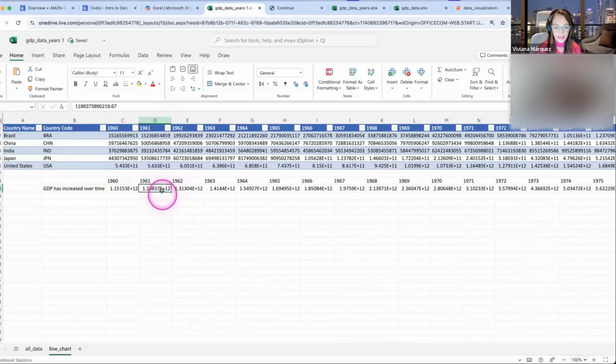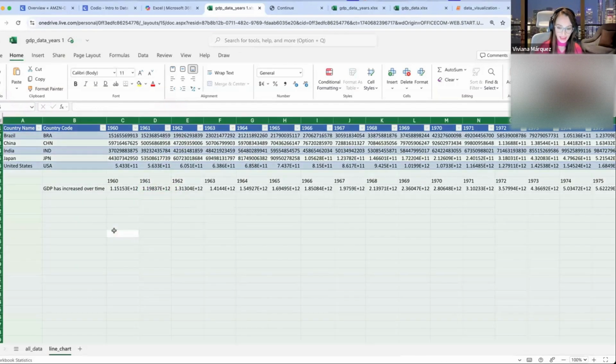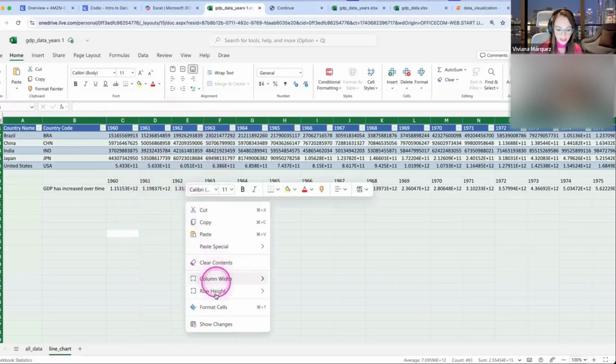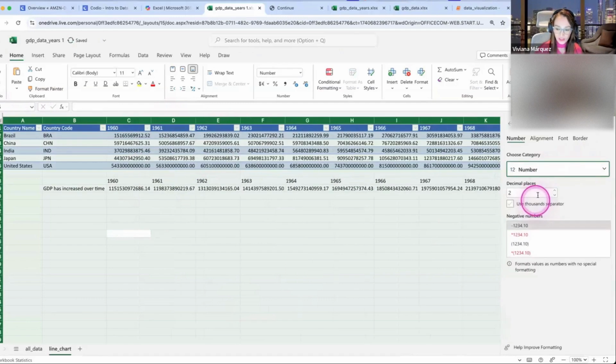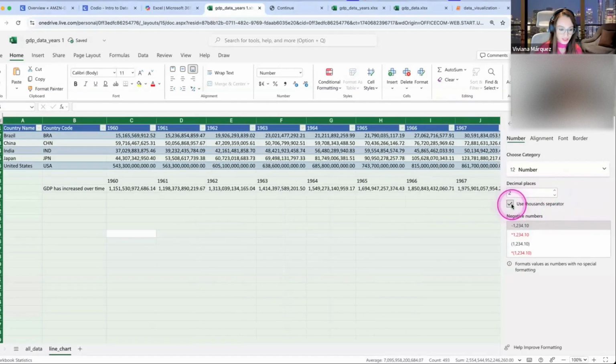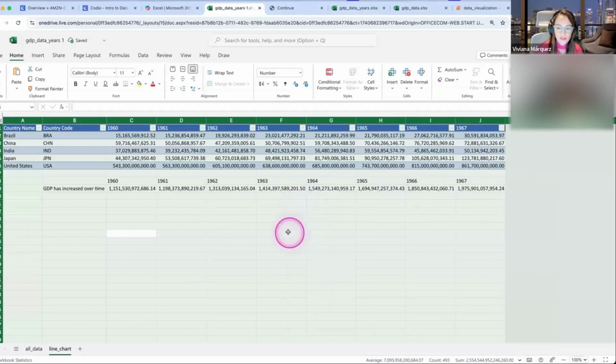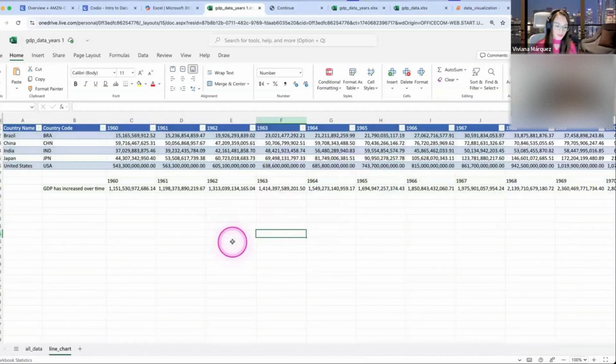But if you're still getting this notation, this is scientific notation, and you want to see the actual number, you can select everything. So Control A, I selected everything. And then right click, format, and you change the number. And there you go. And 1,000 separators since we're here. You don't have to do that. That's just, it's easier for visualization. So let's start with the line chart.